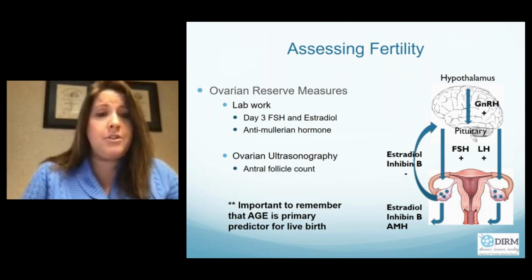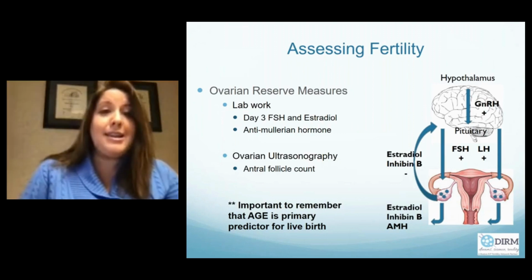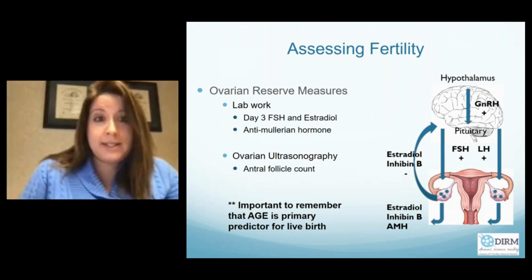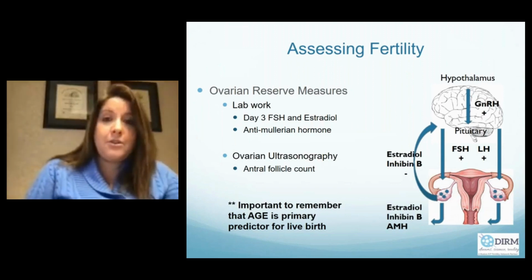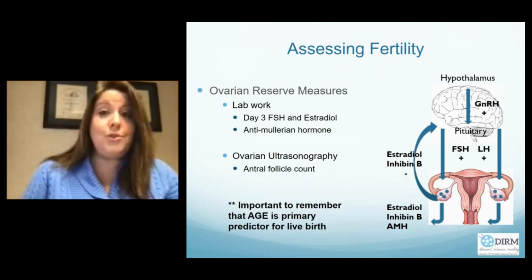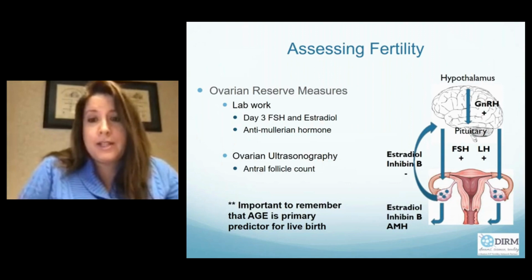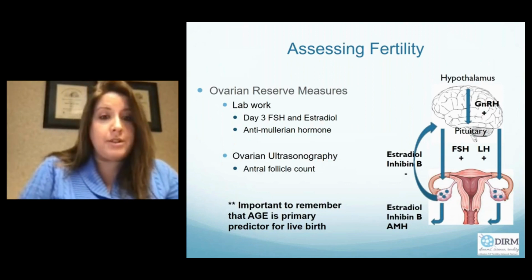We can also do an ultrasound and do what's called an antral follicle count. Again, this is typically done early in the cycle in the follicular phase, and you're looking at those small follicles that are between 2 to 10 millimeters. And this is another surrogate marker for the egg reserve.